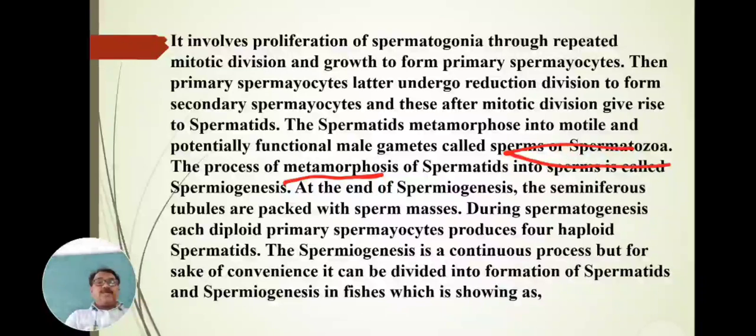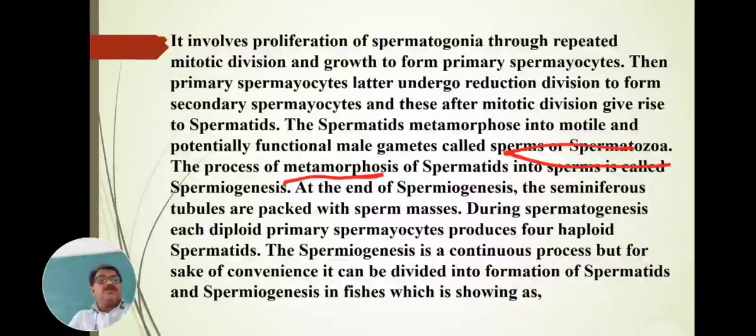During spermatogenesis, each diploid primary spermatocyte, with 2n number of chromosomes, produces 4 haploid spermatids. These spermatids then undergo metamorphic changes and form the sperm, and that process is called spermiogenesis.